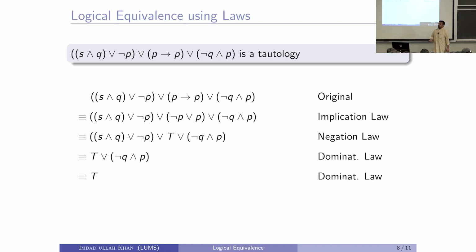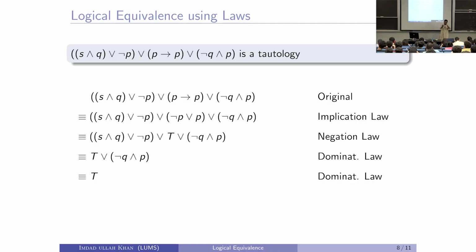Then we can apply true or this thing, this is the domination law, true or anything is going to be true irrespective of the value of this whole thing S and Q and not P, right. What will be true or not Q and P? Again the domination law, true or anything is going to be true.